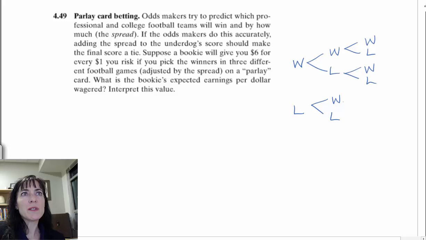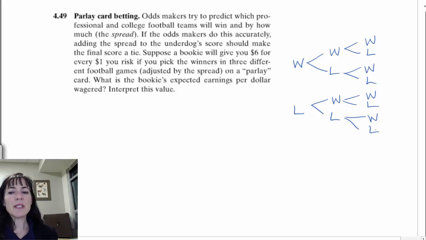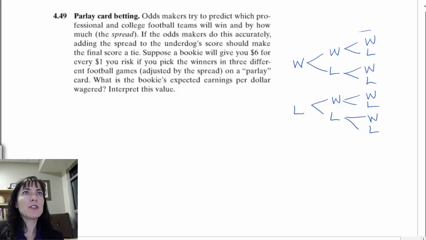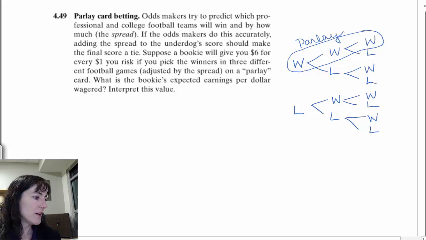So by the time you get way out to the third game, what you're betting on is this right up here, that you're going to have 3 wins. That's the parlay. So that's what we're after.